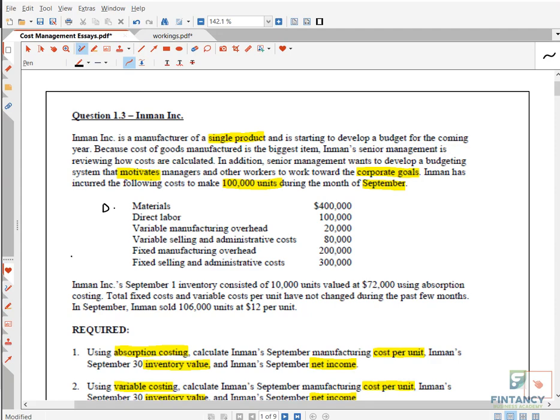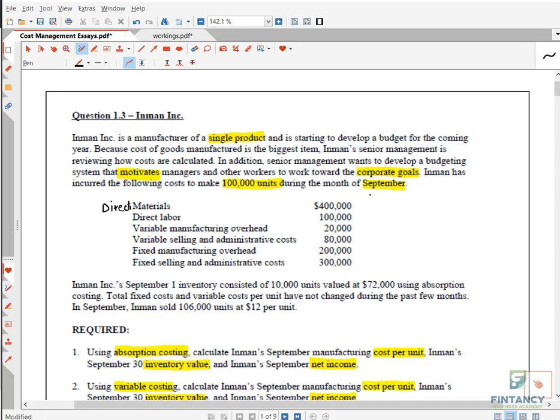So my friends, this is direct. Anyways, so direct labor, variable manufacturing overhead. Remember I told you these three things are the same in both the methods. So we consider them as what? We consider them as product cost, right everyone?